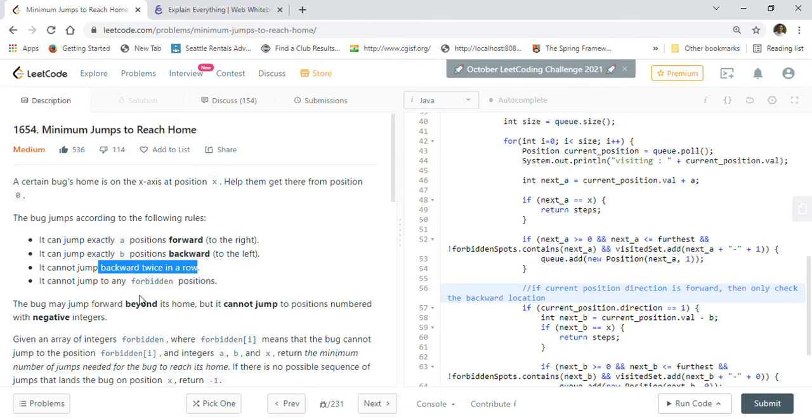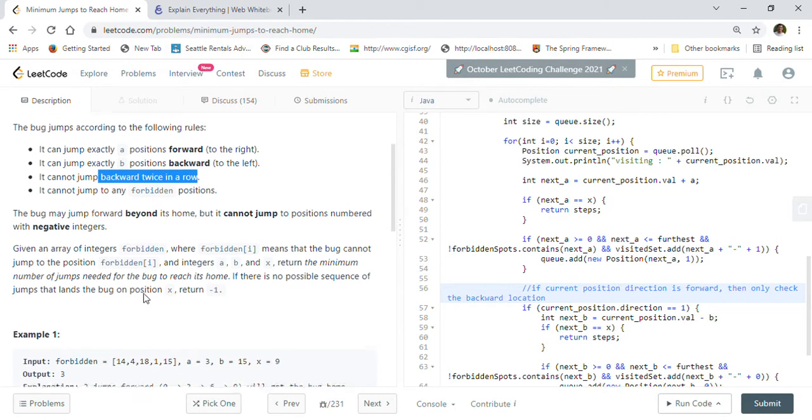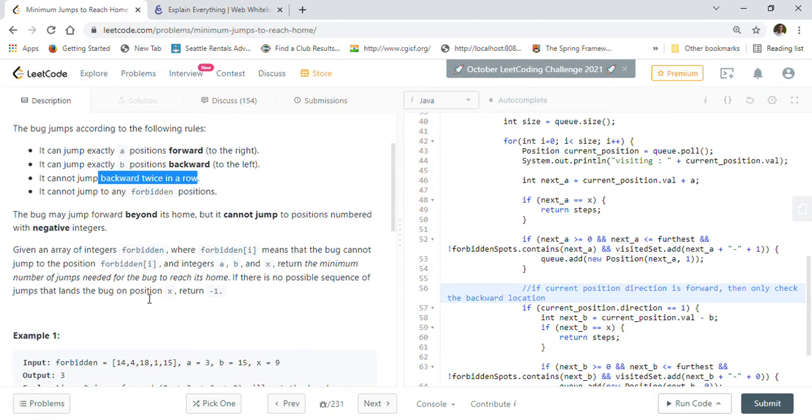It cannot jump backward twice in a row. It cannot jump to any forbidden positions. So there are some forbidden positions, and it cannot jump onto those positions. The bug may jump forward beyond its home, but it cannot jump to positions numbered with negative integers. So it can only go on the right side of the x-axis.